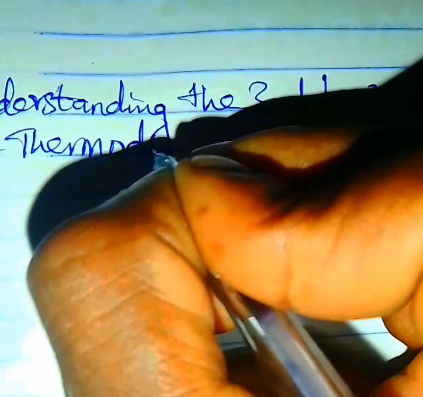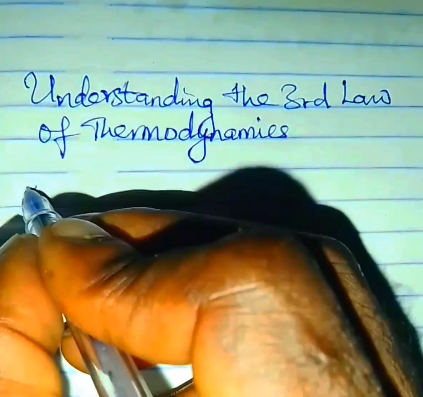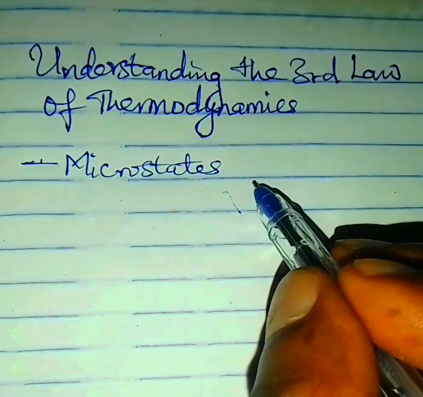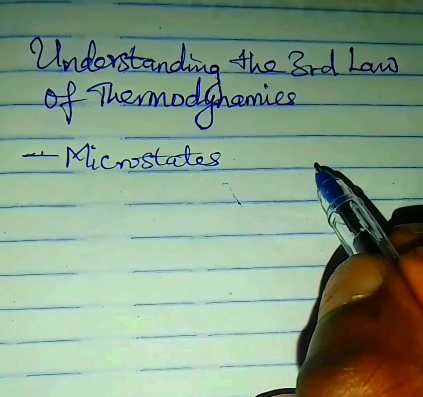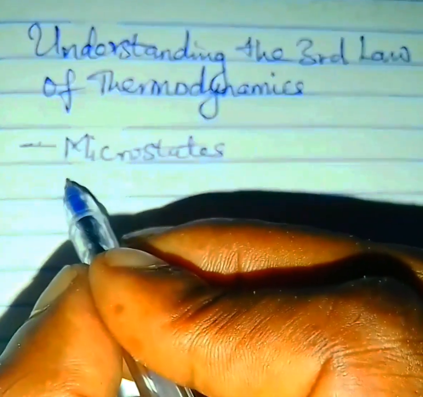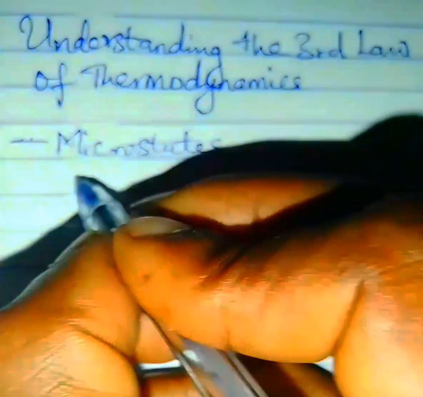For you to really understand the third law of thermodynamics, you have to take note of one concept. The concept is called microstates. A microstate is a specific arrangement of particles of a system. A system can be anything that you can see with your naked eyes under study, right? So a microstate is the specific arrangement of the particles of that system.